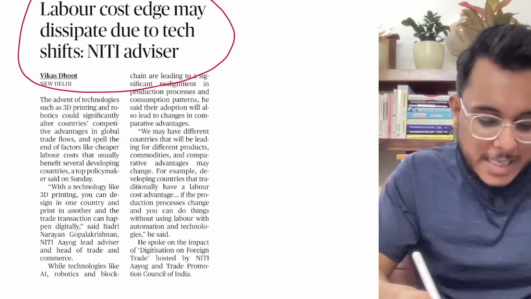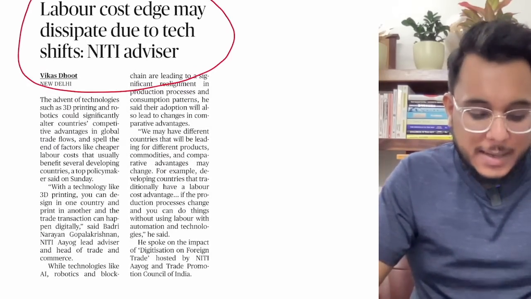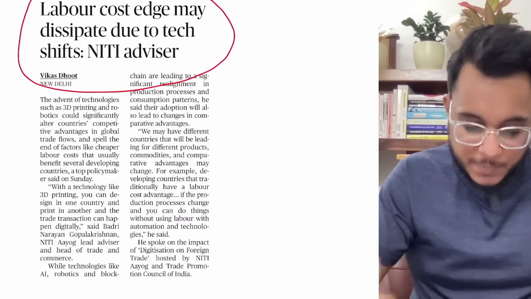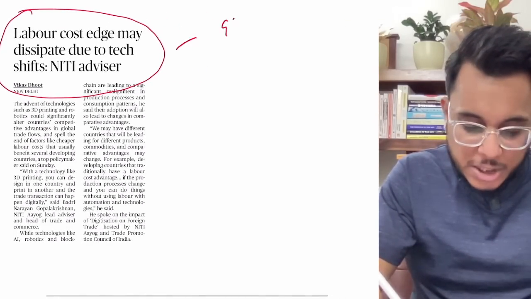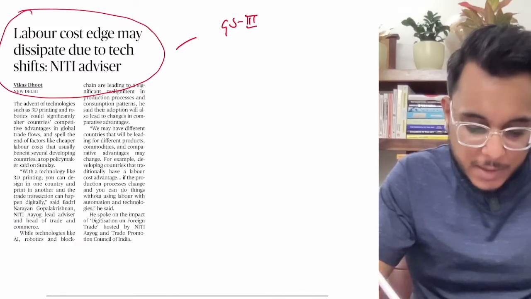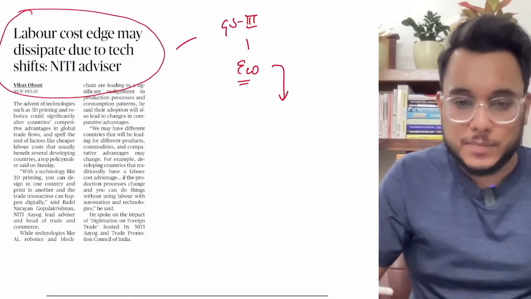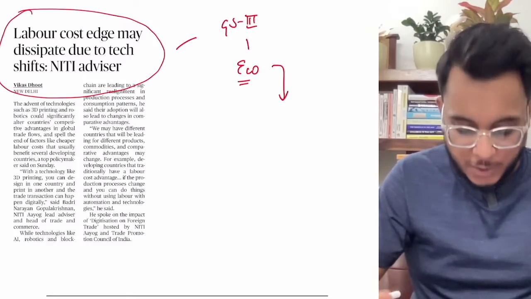Labor cost edge may dissipate due to technology shifts, Niti Aayog. Now this particular article we will see with respect to the Indian economy, GS paper number 3. Let's discuss this particular issue.